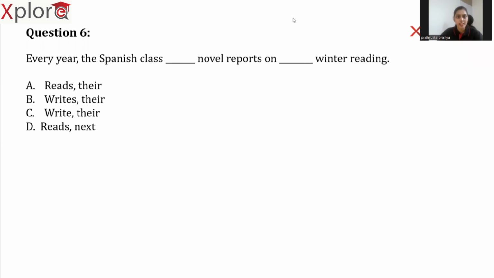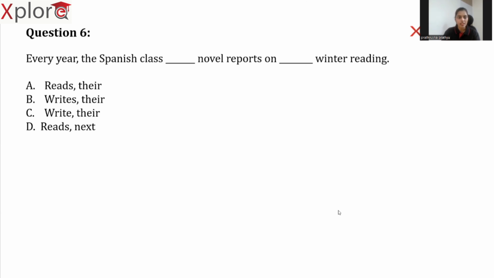Every year, the Spanish class blank novel reports on blank winter reading. Option A, reads there. Option B, writes there. Option C, write there. Option D, reads next.